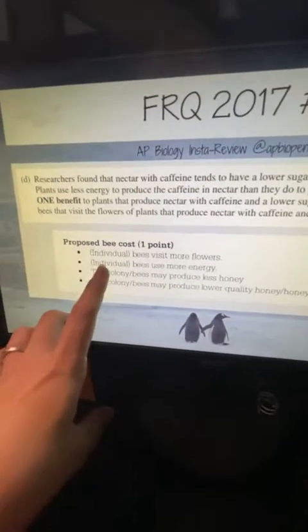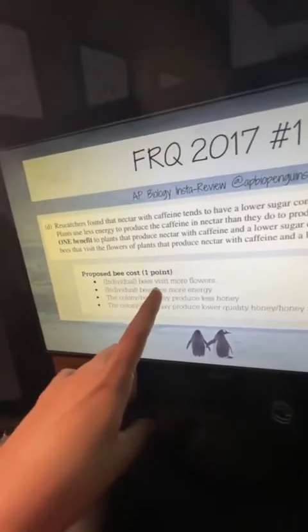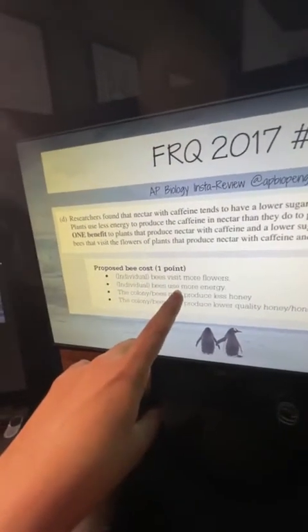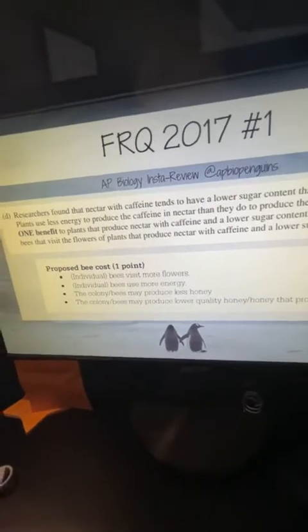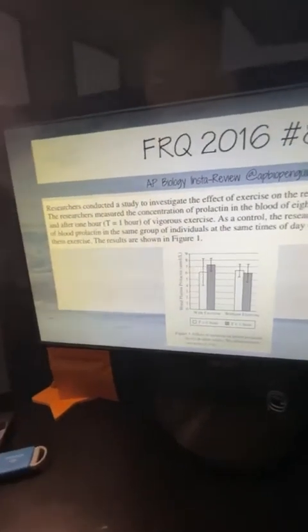I think there was a question that came in. For the hypothesis, do we have to use an if-then? No, you don't have to use if-then statements. Okay, so here's the answers. Talking about the proposed cost, talking about the visits, and I think I forgot to put the benefit. I was putting this together quickly. I'm sorry, y'all. Okay, so 2016, number 8.